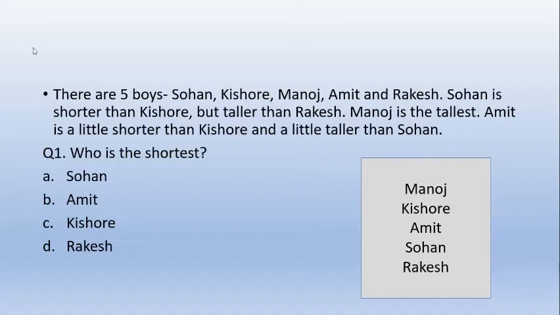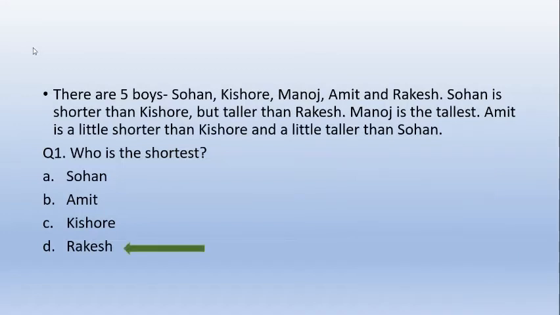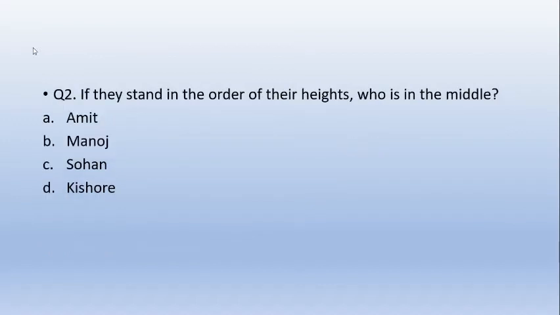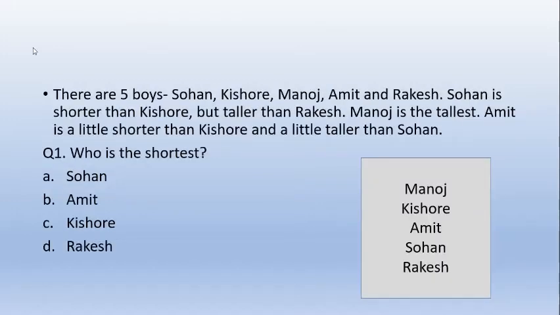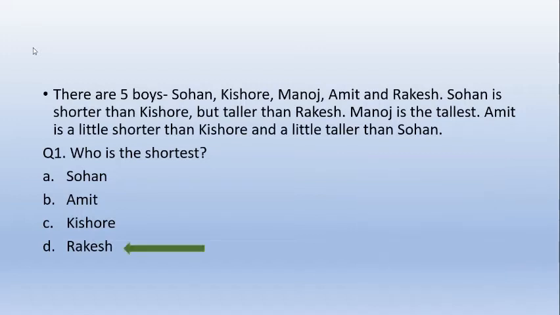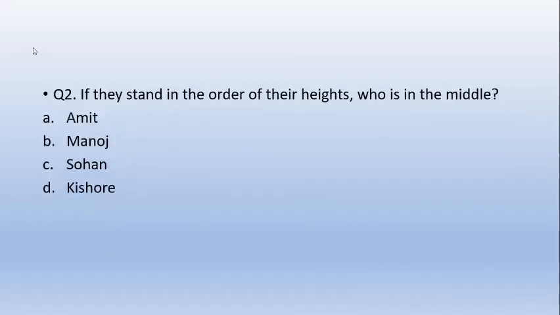So in this order, what you see is who is the shortest? It's obviously Rakesh. Now, if they stand in the order of the heights, who is in the middle? Again, refer to the table that you prepared. In this case, it's the table I prepared. You need to tabulate or create any sort of tabulation, like I mentioned. So it's Amit. In the order of the heights, the middle person will be Amit. See, that's how you solve questions like these.